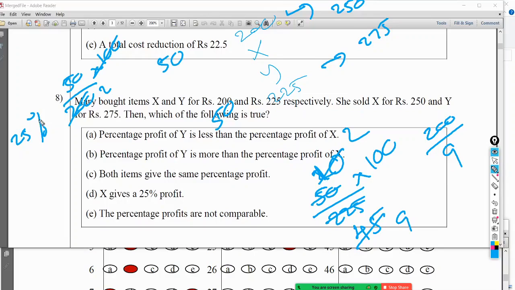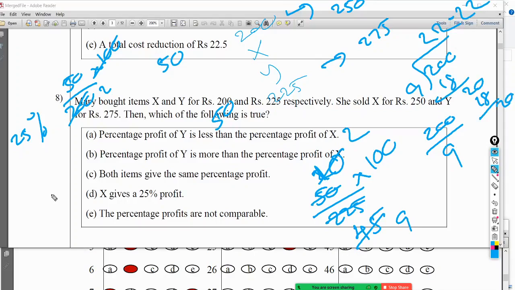Anyway, we have to calculate, right? 200 divided by 9 is how much? 200 divided by 9 is 22.222, and so on.